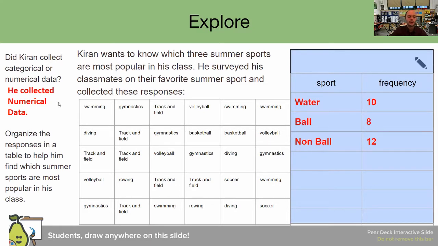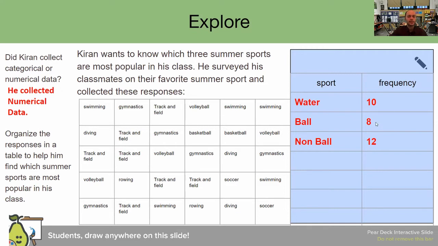All right, welcome back. If you said that's not true, then you are correct. All the data that you see here are written words. Therefore, he did not collect numbers, he collected words. If he collected numbers, we would say this was numerical data. So unfortunately, this student got it wrong. Now let's take a look at the table. Did this student correctly use this table to figure out the various frequencies of all the sports that his classmates told him about? Please pause the video and let me know.